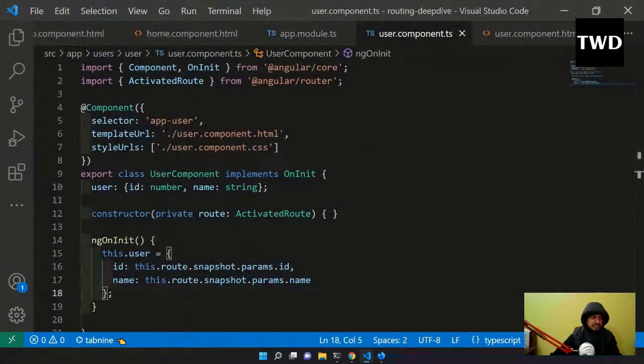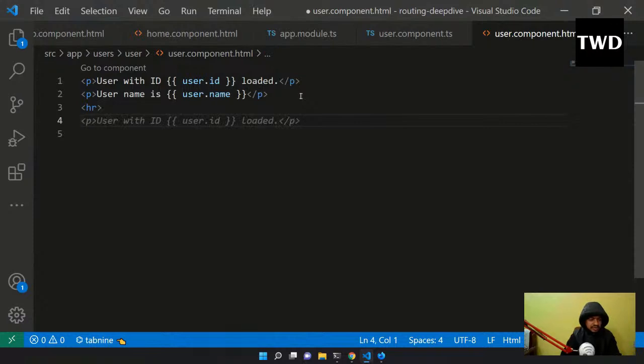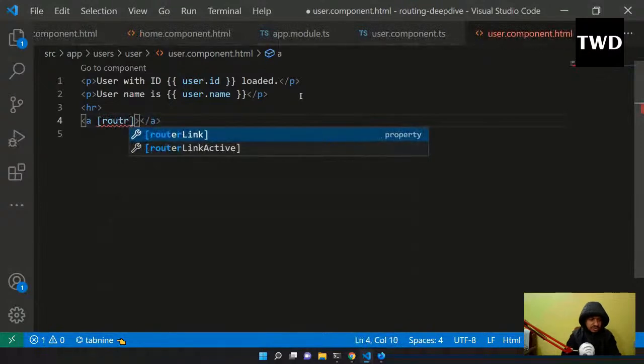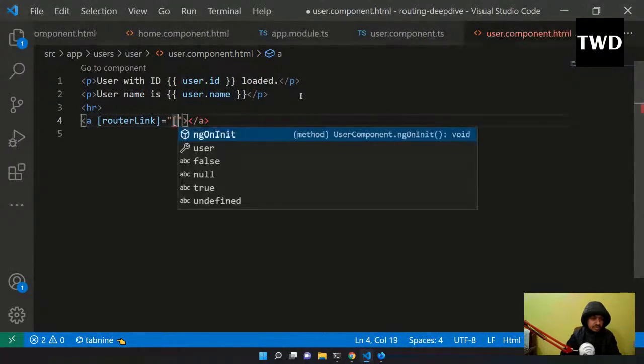And okay, so I will come back to this user component dot html. Here we are going to look into an issue. Here we'll add a horizontal row, and here I will add an anchor tag, and there is no href here, and here I will add a routerLink equal to, like this.